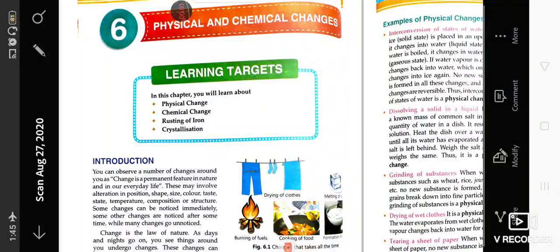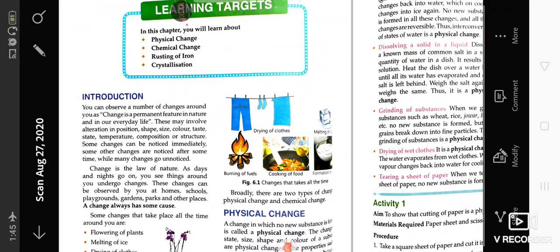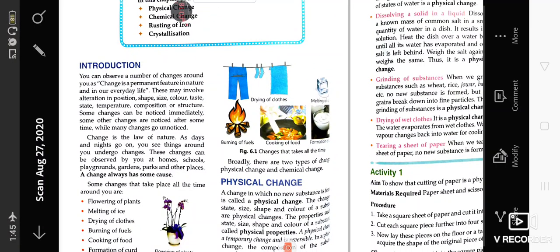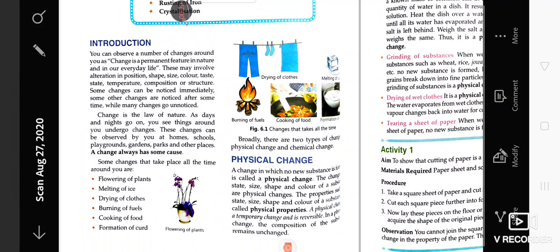Morning, class 7. So today I'm going to start your chapter number 6, which is physical and chemical changes. This chapter you have studied in class 6 also, and it is almost the same, means most of the topics are the same in this chapter.